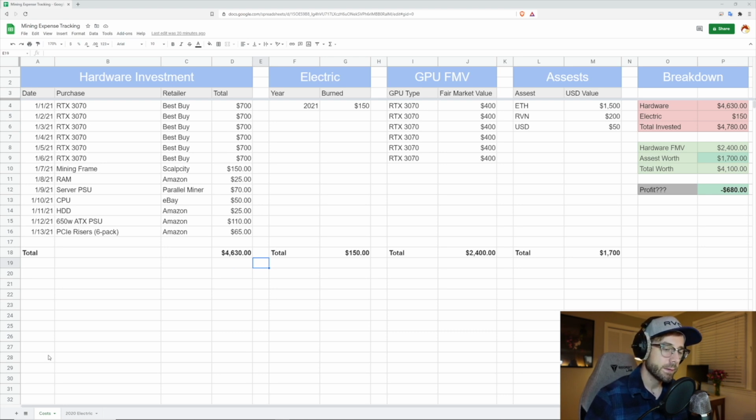It's helped me track my expenses here in the US for tax season. And it's helped me really figure out and realize what the number is that I need to hit in order to be in profit. So I'm going to walk you through that today, and hopefully this helps you if you're either new on your mining journey or have been doing it for a little while but are having a hard time figuring out how to keep track of everything. Hopefully this will help you in that area.